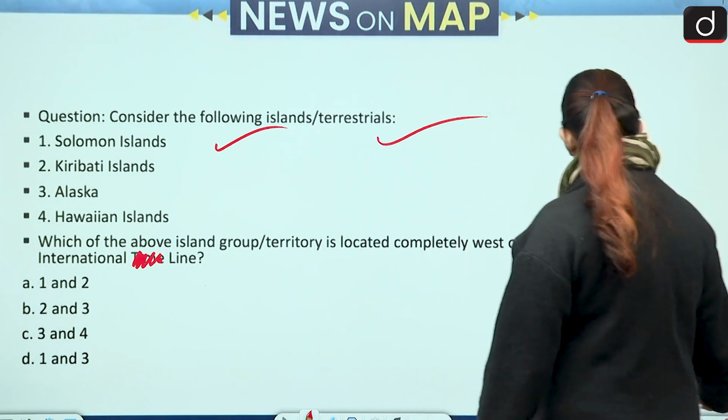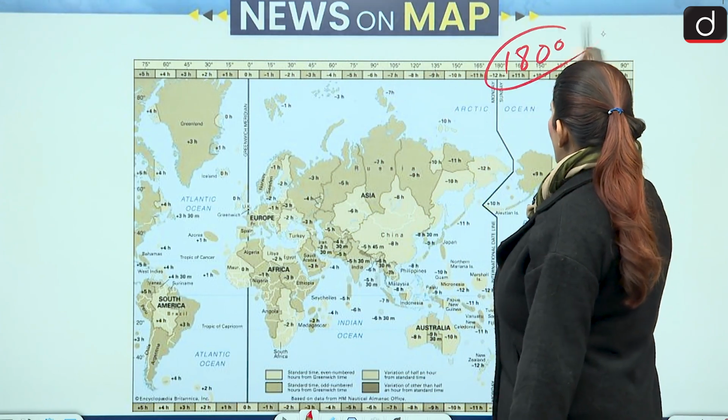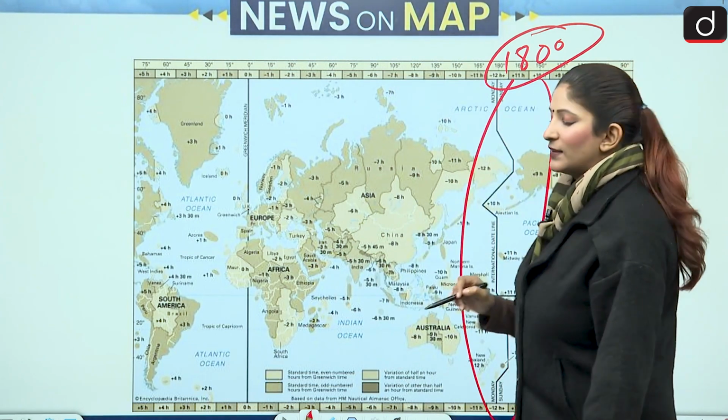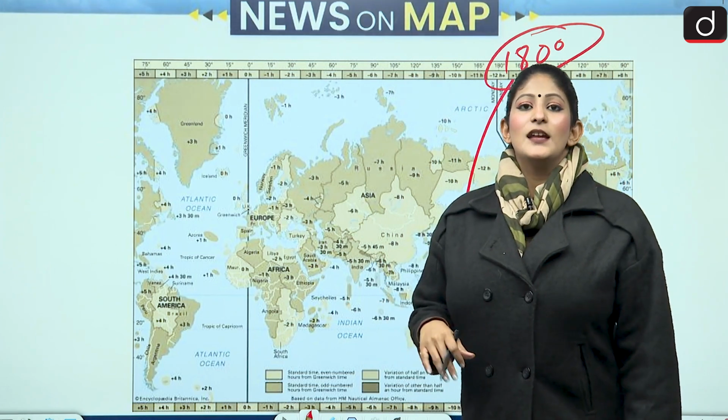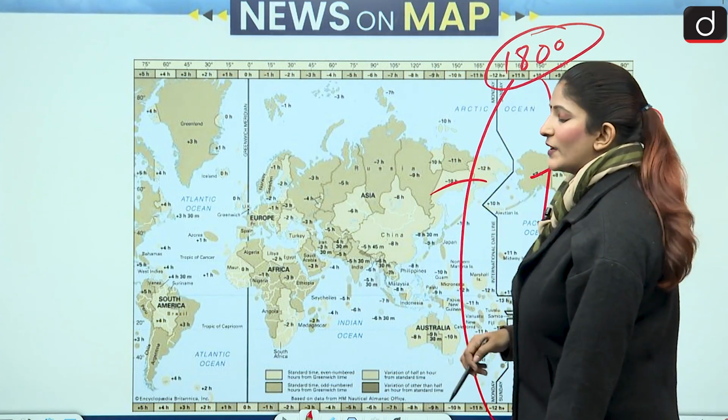Let's look at the international dateline first. Although it is a line, it is not straight. It has its curves because one reason is it is at 180 degrees against the prime meridian. But this is not the sole reason, please. You have to understand they had to take a region which does not have a lot of landmasses, and most of the oceanic region is found over here. So they chose this line. An international dateline is something that to the east of it, we gain a day. To the west of it, we lose a day.